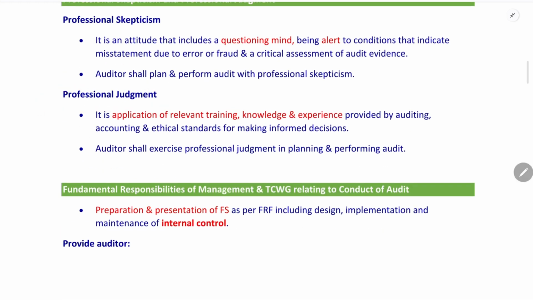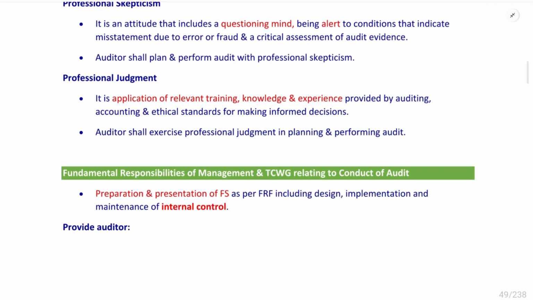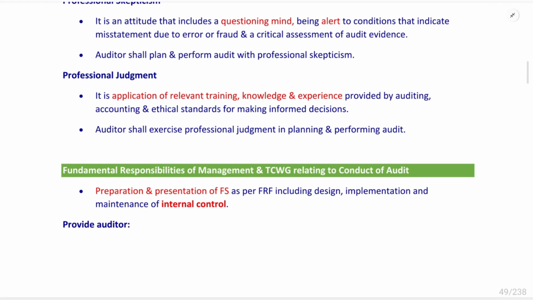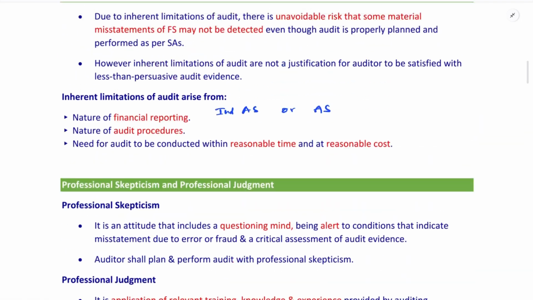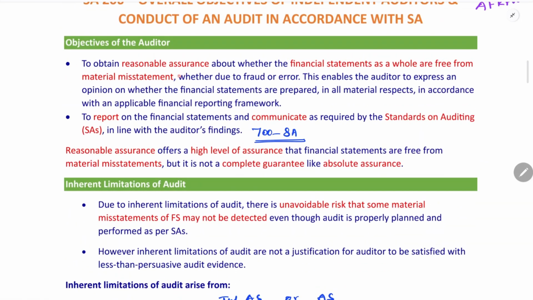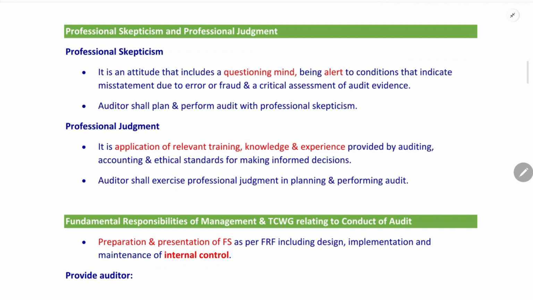Next one is professional judgment. It is the application of relevant knowledge, training and experience, within the context provided by auditing, accounting and ethical standards, for making informed decisions. Professional judgment means the auditor will make a number of assumptions and judgments while conducting an audit. So the auditor has to take decisions. In case of material misstatement, the auditor will use professional judgment, that is knowledge, training and experience.